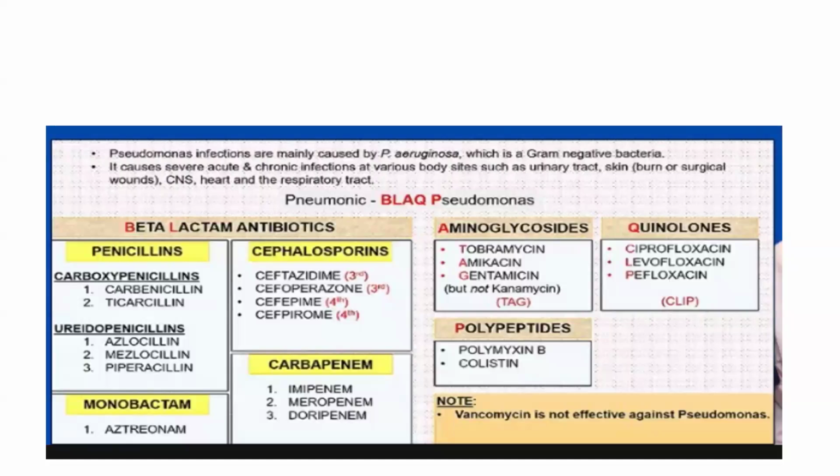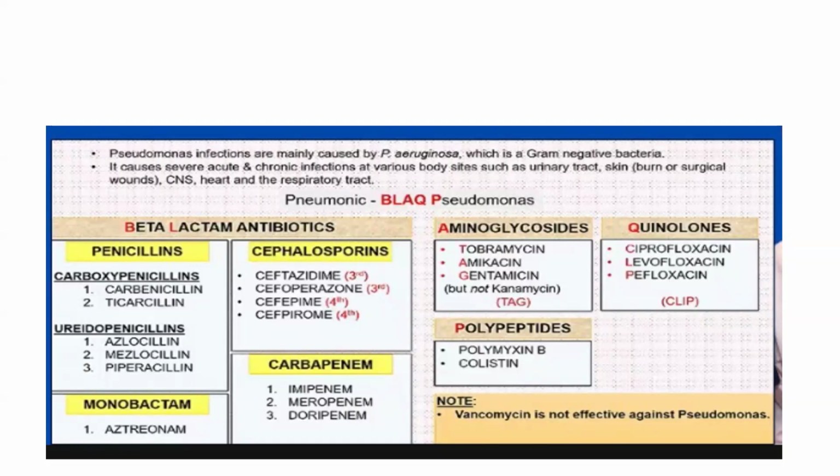Among beta-lactams, the penicillin group which are active against Pseudomonas are carboxypenicillins and ureidopenicillins. Carboxypenicillins include carbenicillin and ticarcillin. Ureidopenicillins include azlocillin, mezlocillin, and piperacillin. Among monobactams, aztreonam. Cephalosporins: ceftazidime, cefoperazone, cefepime, and cefpirome. And among carbapenems: imipenem, meropenem, doripenem.